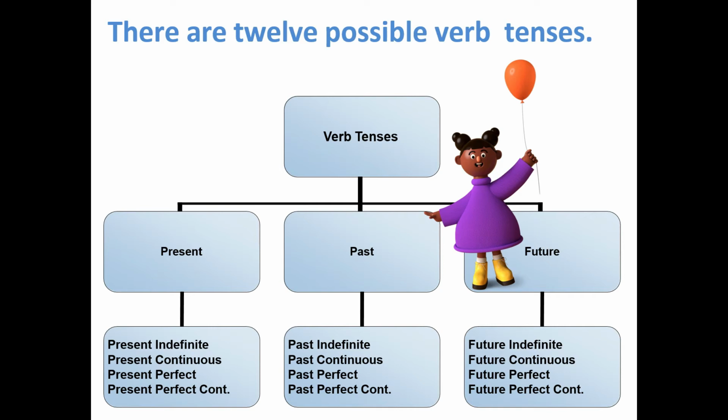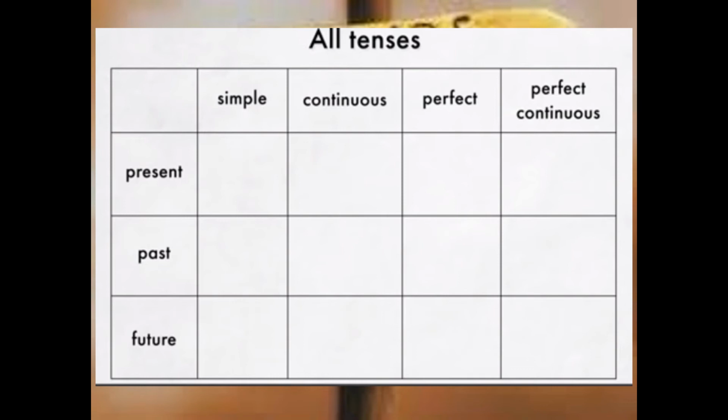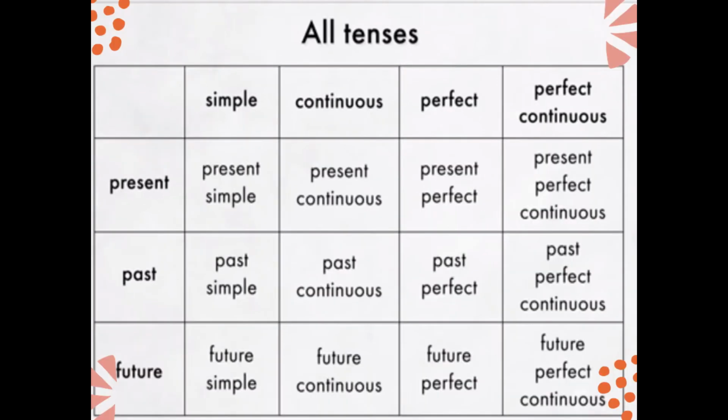We say future simple or simple future, past simple or past indefinite, or simple past also we can say. Present simple or simple present we say. So okay, let us go through all the tenses. There are 12 forms I said, no? 1, 2, 3, 4, 5, 6, 7, 8, 9, 10, 11, 12. Based on the aspect, they are divided into 4. Based on the time frame, they are divided into present, past and future. Okay, now we learn what is there.